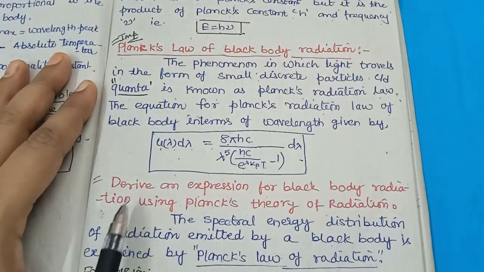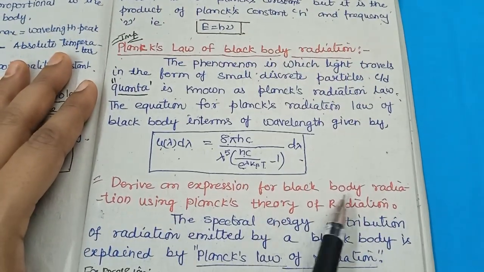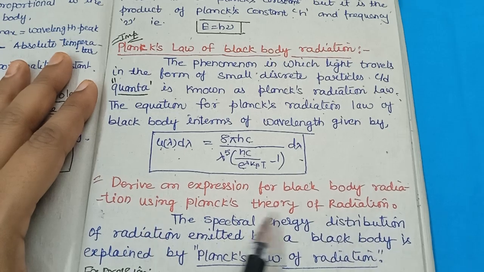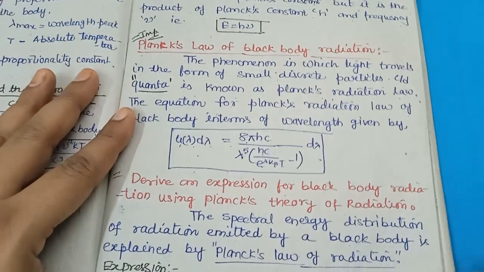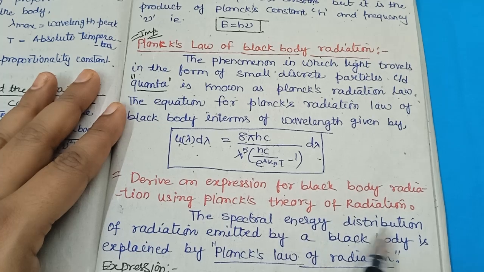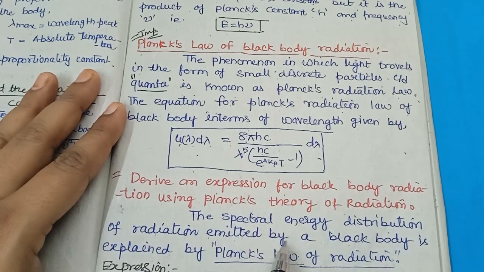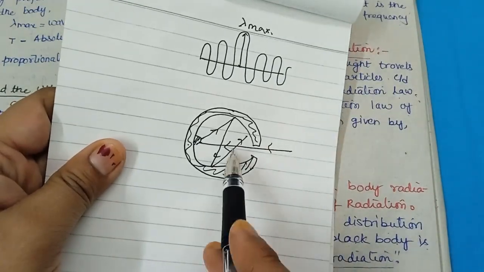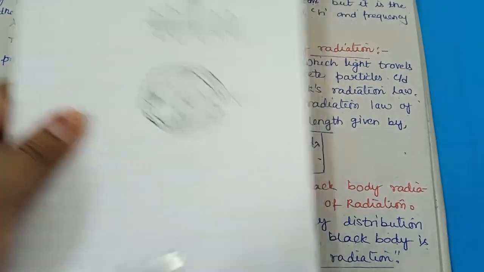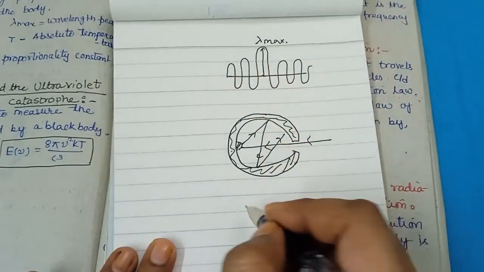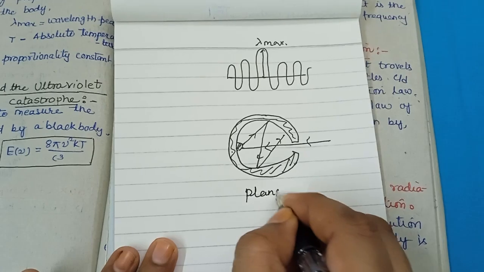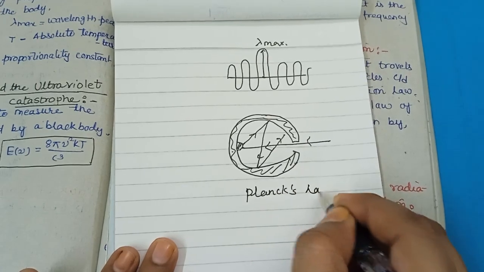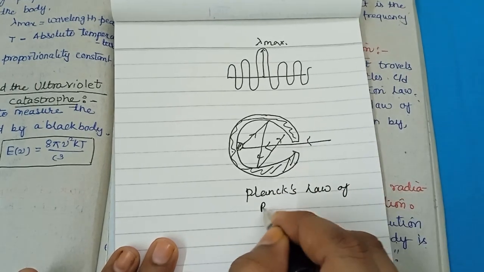Now next question, derive an expression for the black body radiation using Planck's theory of radiation. The spectral energy distribution of radiation emitted by the black body is explained by Planck's law of radiation.